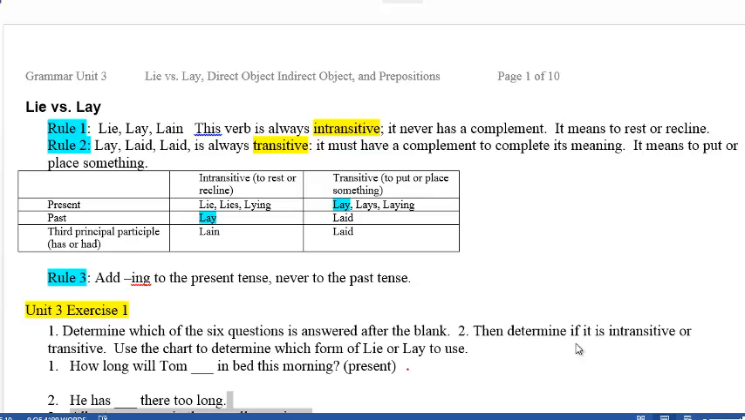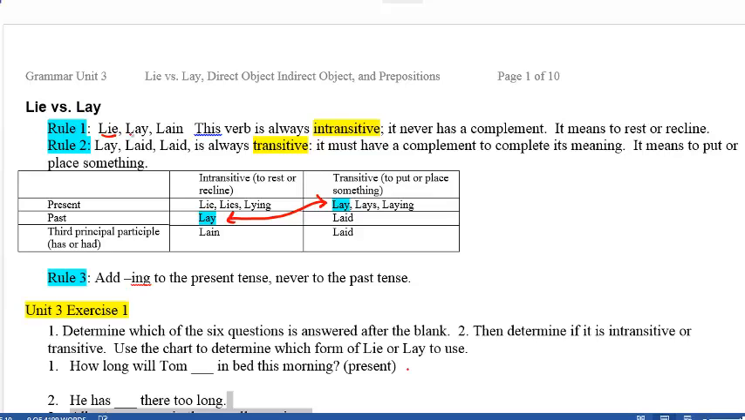In this section, we're going to take a look at the difference between the verbs lie and lay. One of the reasons why this is complicated for a lot of people is because you have two versions of lay that are spelled the same way. You have lay, which is the past tense of lie, lie meaning to rest or recline, and then you have lay, which is the present tense of the verb to put or place something. Now, we'll go back over this and I'll explain this more in a little bit.